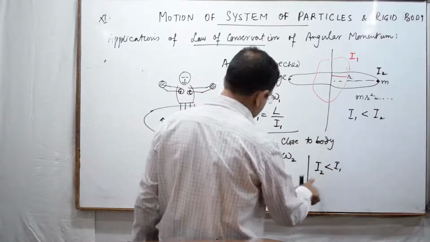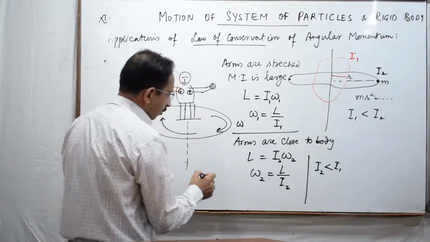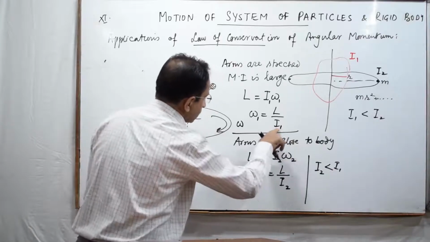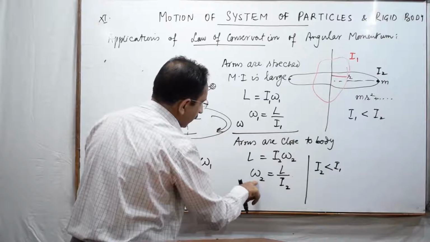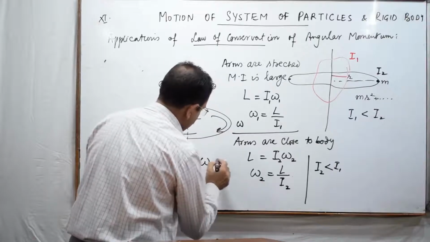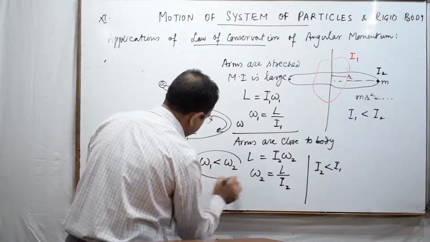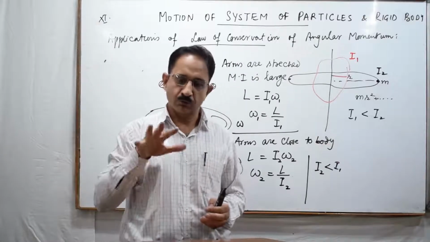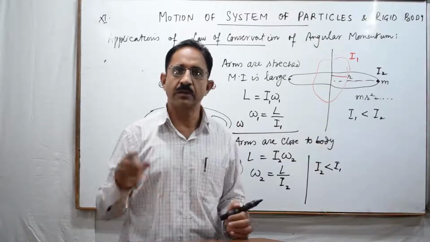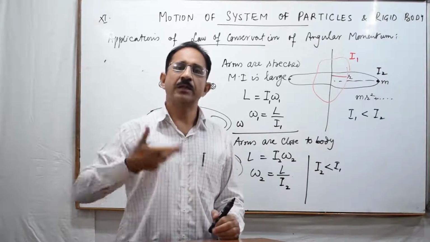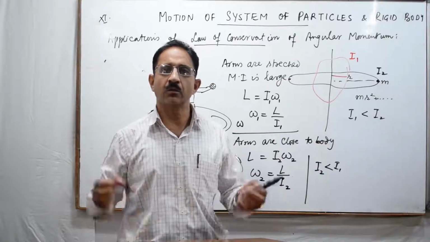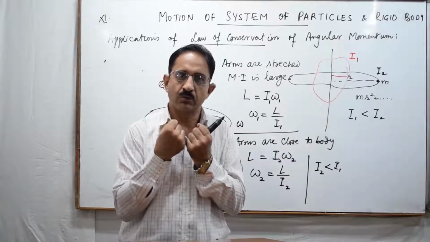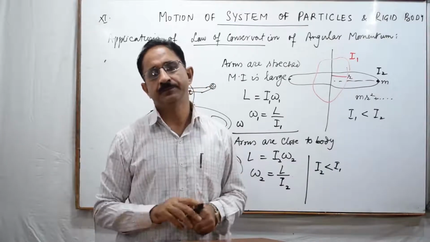Since I1 is greater than I2, you will see कि जो omega 1 की वैल्यू है और omega 1 जो I1 है, it's a large number, और जो omega 2 की वैल्यू है, because I2 is a small number, so omega 1 will be less than omega 2. What it means कि आप इस टेबल की रोटेशन को या तो स्लो डाउन कर सकते हो, इसकी रोटेशनल वेलोसिटी, दैट मींस एंगुलर वेलोसिटी को, या इसकी एंगुलर वेलोसिटी को आप इंक्रीज कर सकते हो बाय स्टैंडिंग ऑन द टेबल. आइदर यू कीप टू masses in your hands which are very, very close to your body, or stretch them apart.